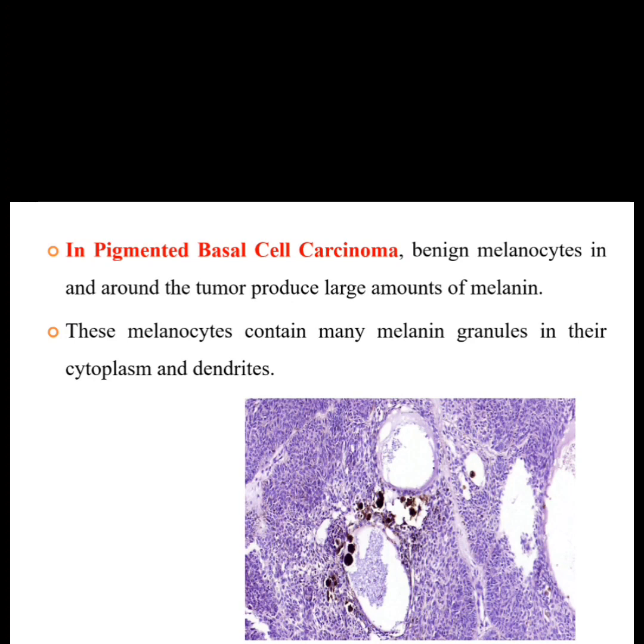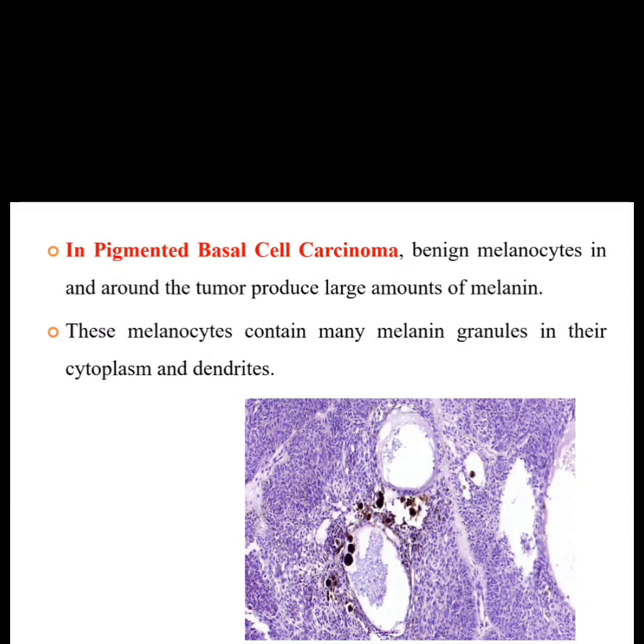Next, coming to the pigmented basal cell carcinoma. Here what we see? We see benign melanocytes in and around the tumors producing large amount of melanin. So in the photomicrograph we can see pigmentation present in the slide. So these pigmentations are produced by benign melanocytes.